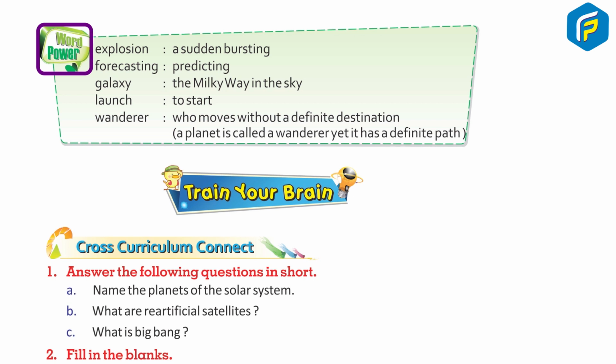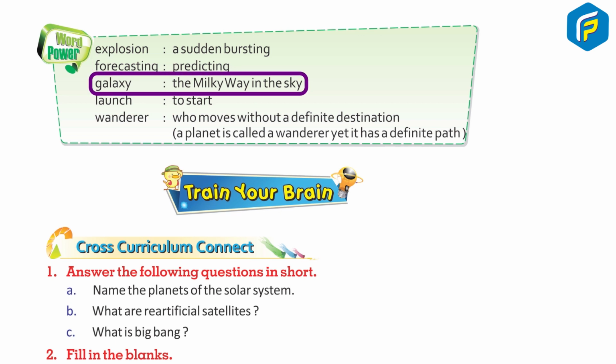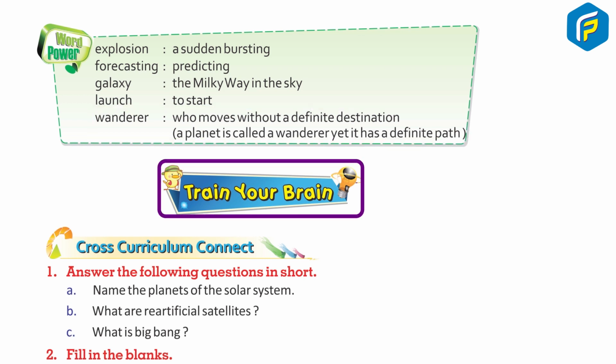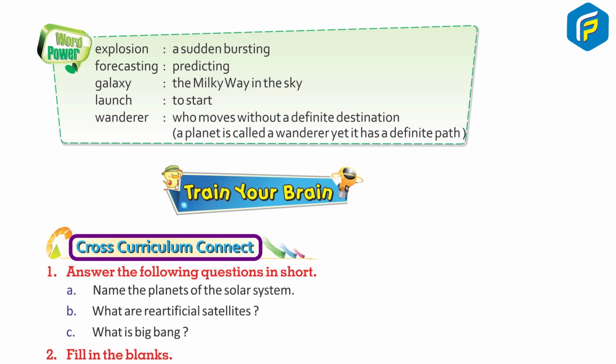Word power: explosion, a sudden bursting. Forecasting, predicting. Galaxy, the Milky Way in the sky. Launch, to start. Wanderer, one who moves without a definite destination. A planet is called a wanderer, yet it has a definite path. Train your brain. Cross curriculum connect.